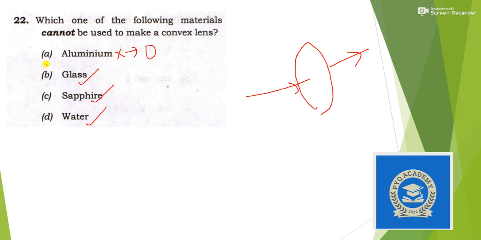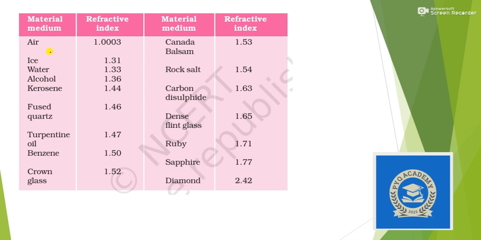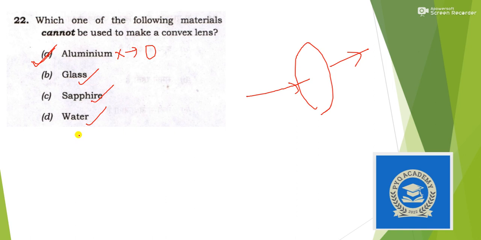So aluminum can never work as a convex lens. You can see here there are a number of materials, and their refractive index has also been given. Since sapphire's refractive index has been given, that means light can penetrate, and other than that you can also find water and glass.